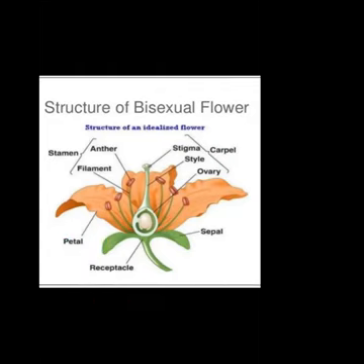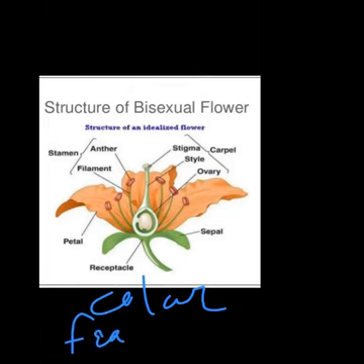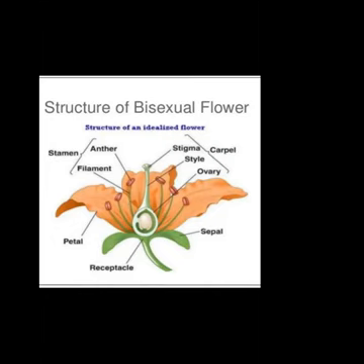फ्लावर की दो चीजें बहुत अट्रैक्ट करती है. What are these things? The one is its color and second is fragrance. Okay, ये दो ही चीजें फ्लावर को अट्रैक्ट करती है. So these are the colored leaves of the flower and they are called petals. Okay, many petals are there in a particular flower and all these petals together are called corolla.